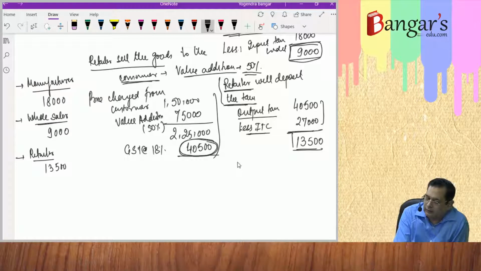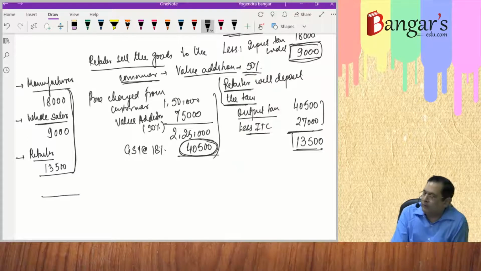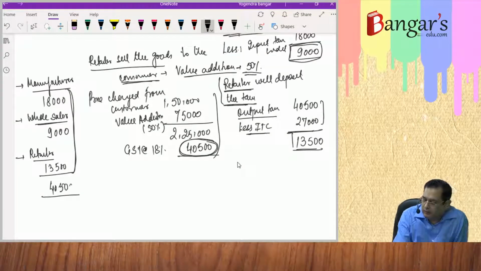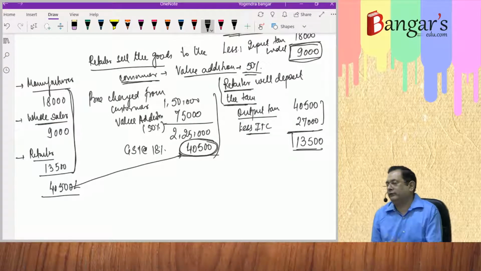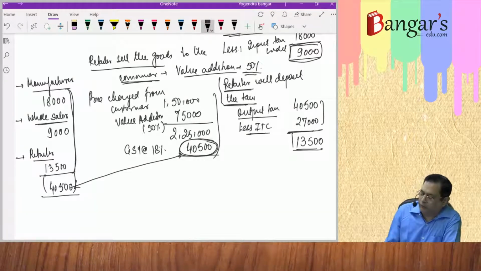And retailer deposits how much? 13,500. So in nutshell, this much amount of tax has been deposited. That is 18,000 plus 9,000 plus 13,500, 40,500, which is what? The ultimate tax, which is borne by whom? The ultimate consumer. Is a tax which is borne by whom? The ultimate consumer.